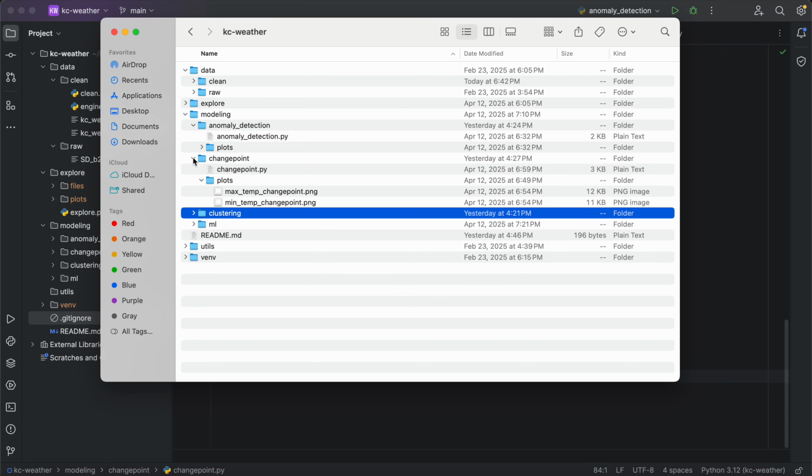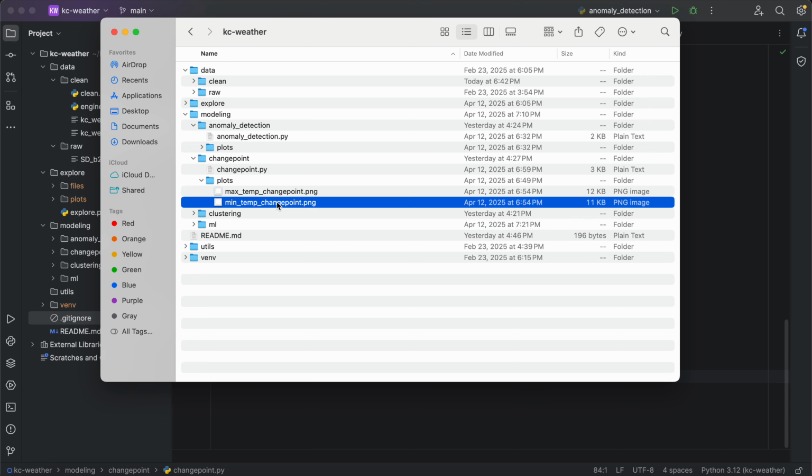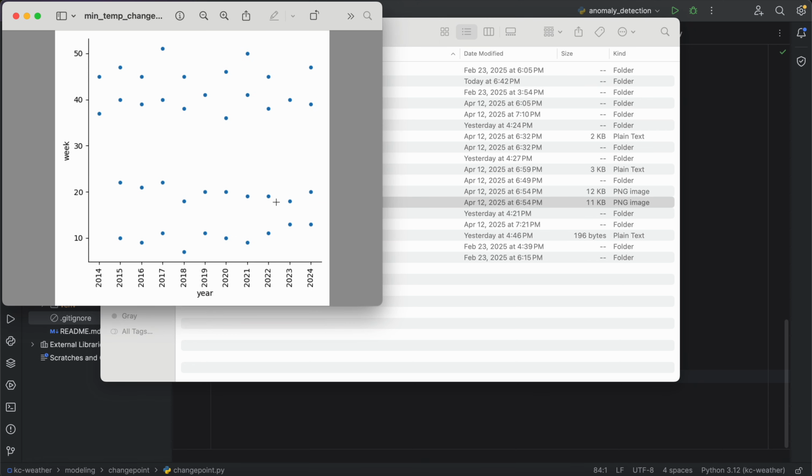That's back to clustering. What I want is change point. So this looks at, if we're just looking at min temperatures in this particular case, and Leo has somehow found another ping pong ball. He has had these stashed and he has waited to play with them while I am trying to do this video. Again, we're keeping it informal here.